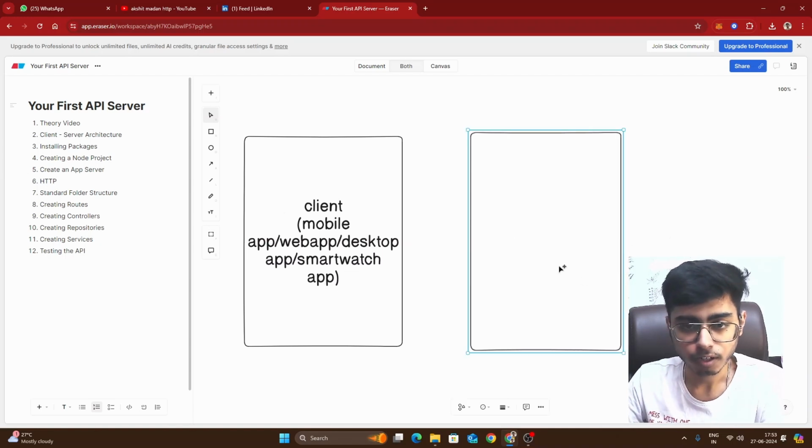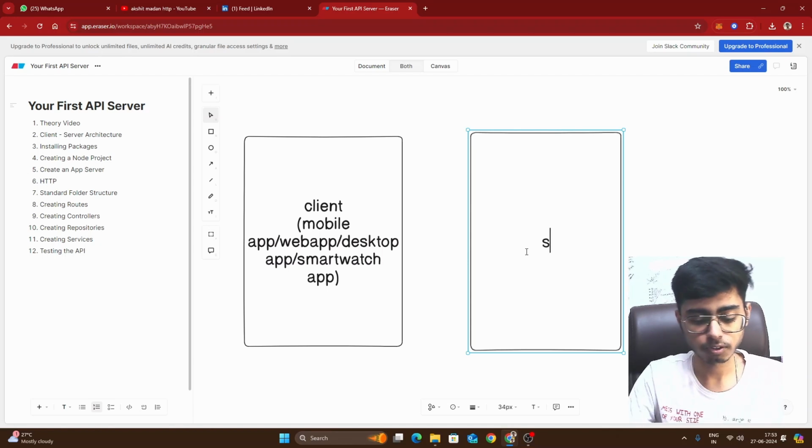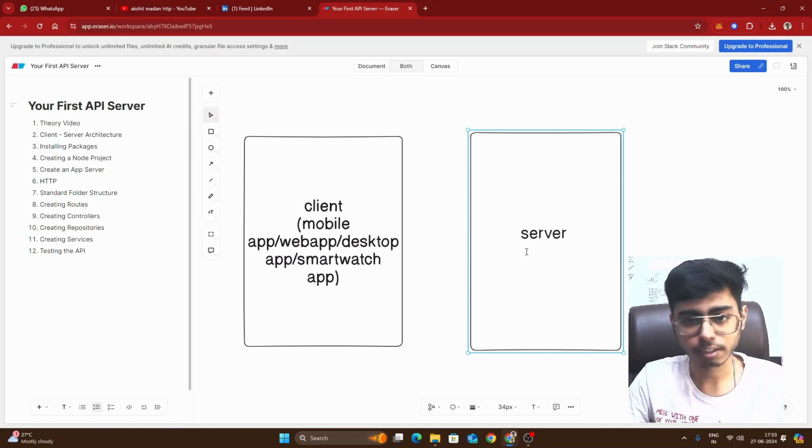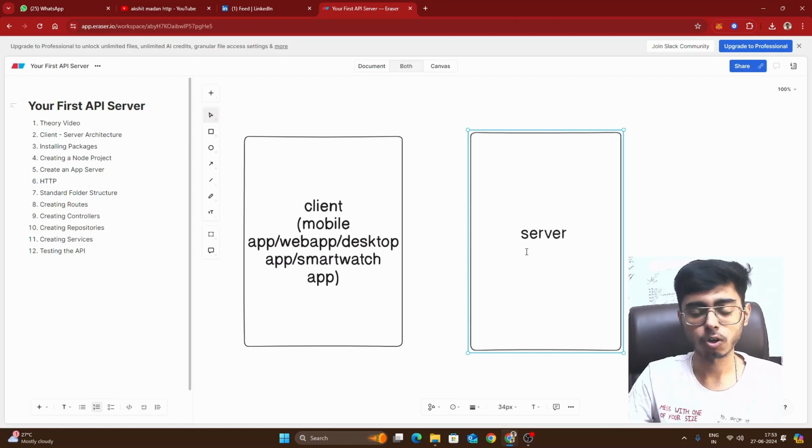For the server side or the backend, let me write it down. This is your server side, and this can be built in Node.js, Express.js, Django, Flask, Ruby, Spring Boot, Golang. A lot of languages are there for the server side also.